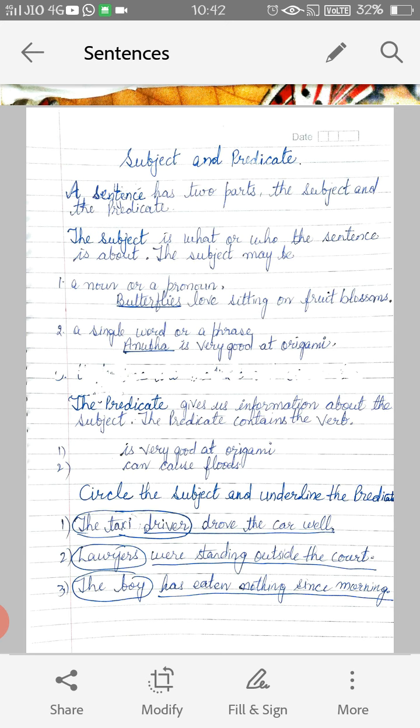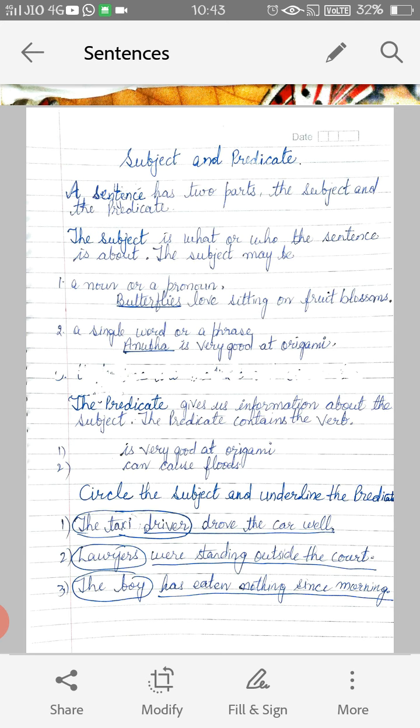Here Anubha is missing. So if we add Anubha here, Anubha will be your subject and is very good at origami will be your predicate. Then: can cause floods. So here we can write rain, or rain can cause floods, or heavy rain can cause floods. So these things can be written.